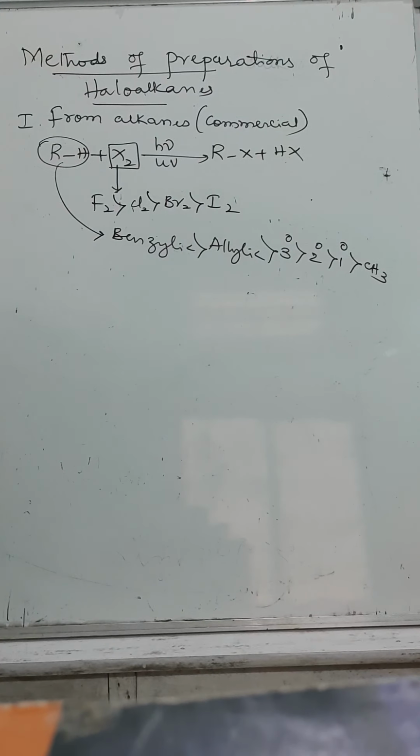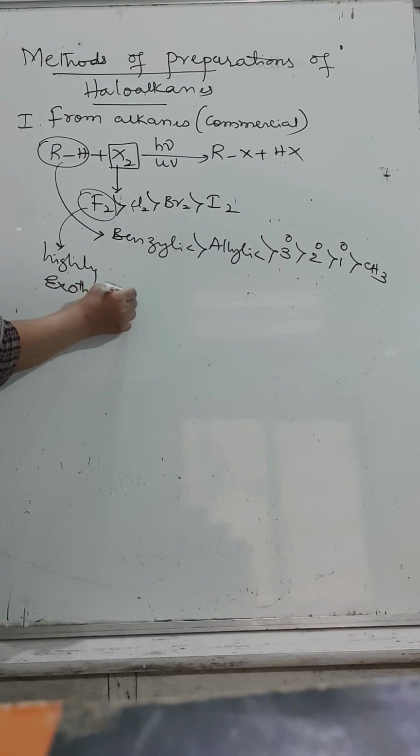So it means that alkyl halides are obtained from hydrocarbons by halogenation. The halogen reactivity order is like this. But remember one thing, fluorine gives a highly exothermic reaction, a violent reaction. That's why we are not going to follow it.